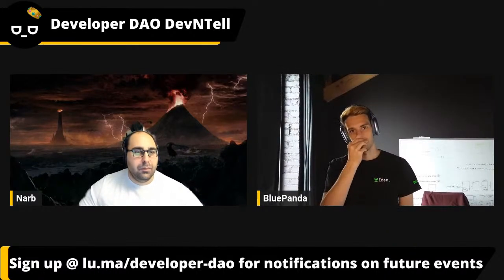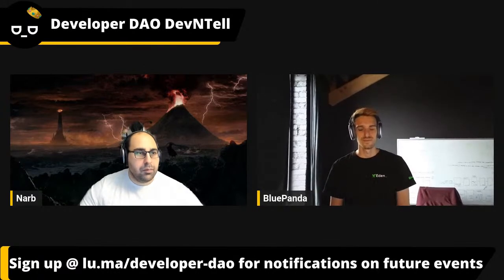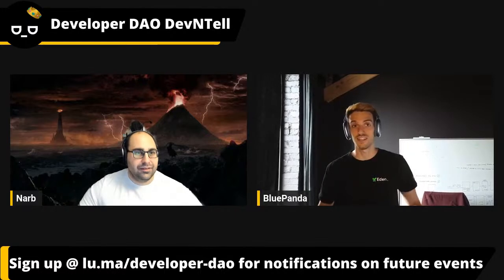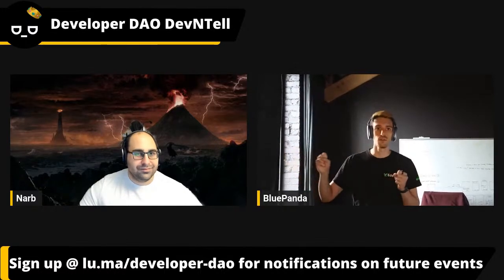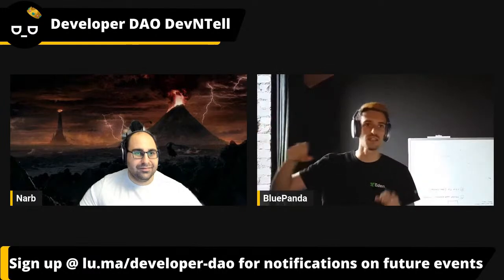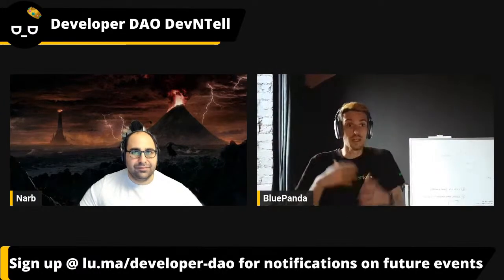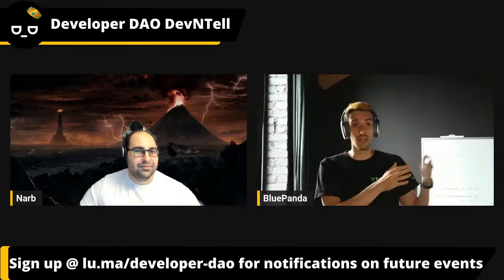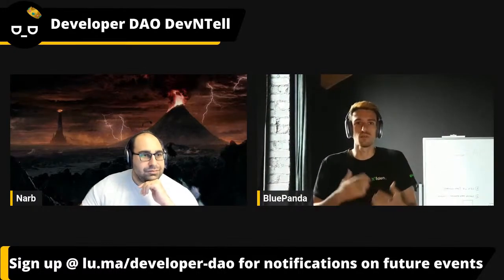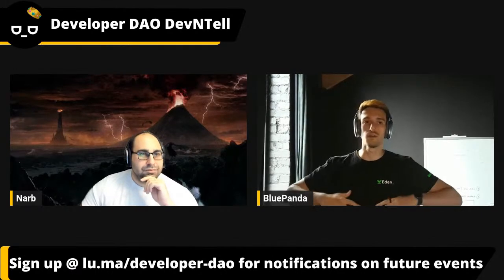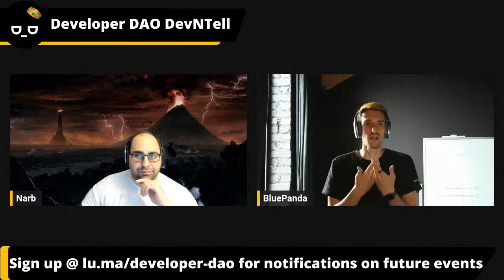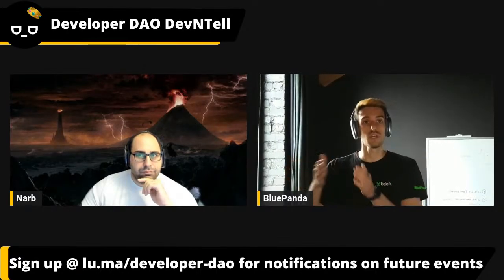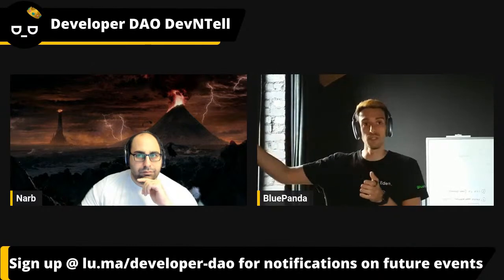Awesome. Before we get into the meat of the presentation, do you want to give a brief introduction about yourself, just for folks who aren't familiar? 100%. Yes. So I started with a bachelor's in computer science, the classics, then a master's in machine learning, and then a PhD in artificial intelligence. Classic story. I actually dropped out of the PhD because I felt it wasn't moving fast enough, and I wasn't able to actually use what I was learning. So I decided to move on and start actually using AI in companies.